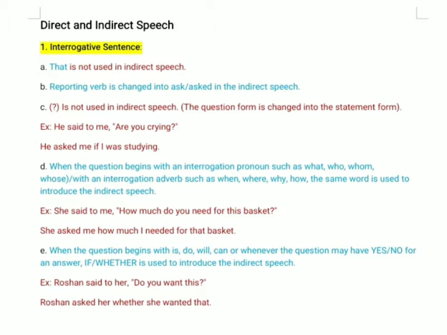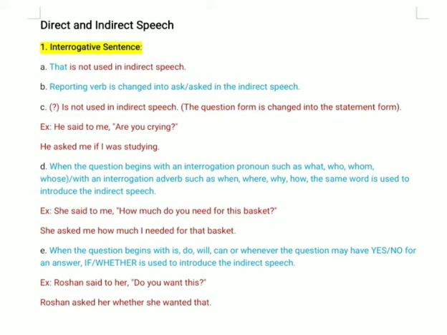So today we will start the chapter from interrogative sentence: how to change interrogative, imperative and exclamatory sentences from direct to indirect speech. So let's begin with interrogative sentence. We all know what an interrogative sentence is: it shows a question. A sentence which asks a question is an interrogative sentence.